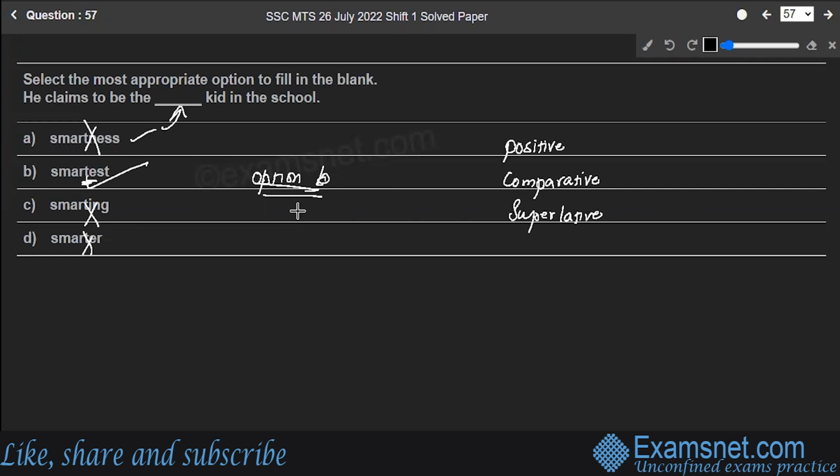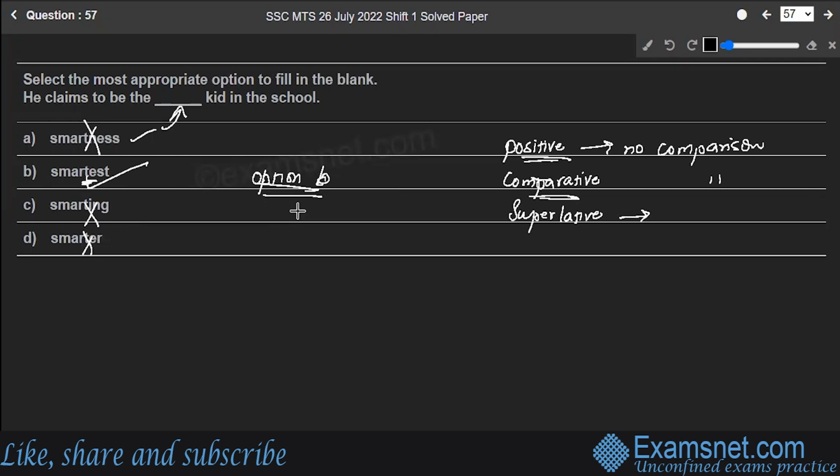So, positive degree, there is no comparison. It just tells you that there is a particular quality that is existing. Comparative degree, it compares two things to show which is lesser or greater and in what manner. Here there is no comparison, and here the comparison is there.